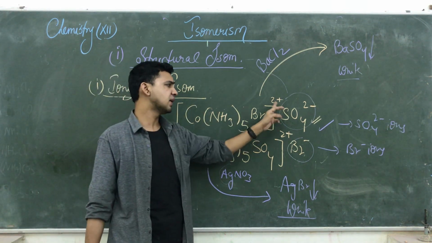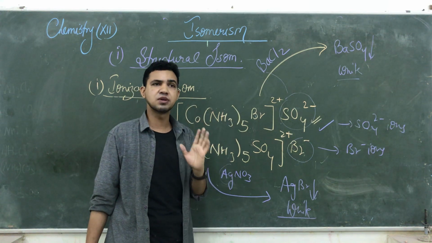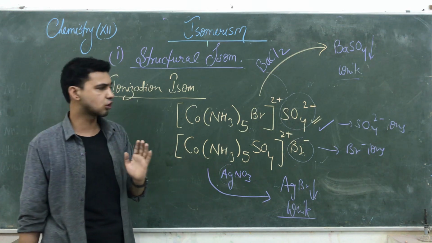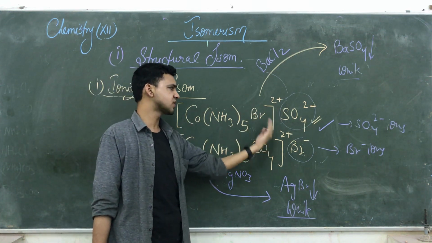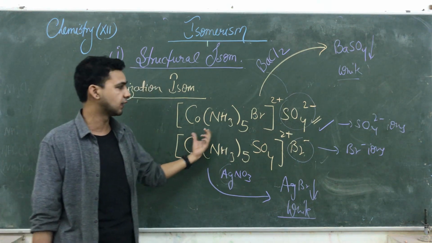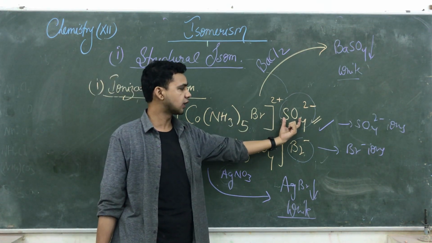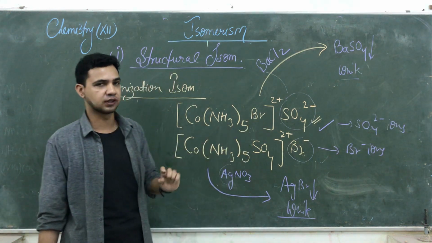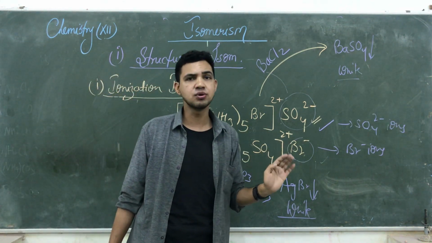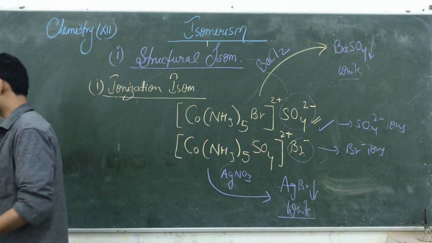But always remember the counter ions are responsible for how many ions are produced and which ions are produced inside the solution. यहाँ पे जो आयंस प्रोड्यूशंस है वो अंडर ब्रैकेट वाले लिगेंड्स तो सेंट्रल मेटल एटम से टाइप की हेड रहते हैं. आयन फॉर्म में कौन आएगा? जो काउंटर आयंस होते हैं वही आयन प्रोड्यूस करते हैं. Okay, so this isomerism is known as ionization isomerism. This is the first isomerism.